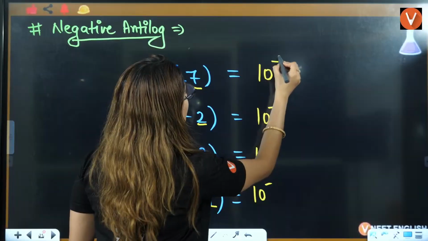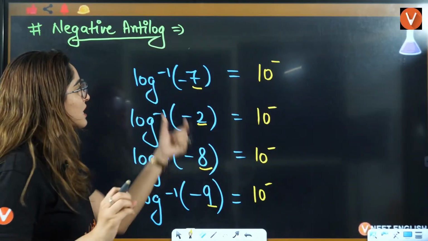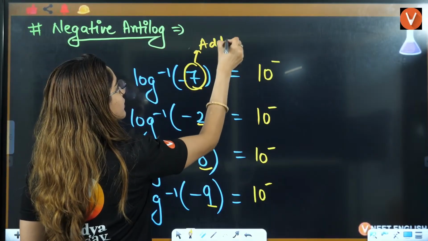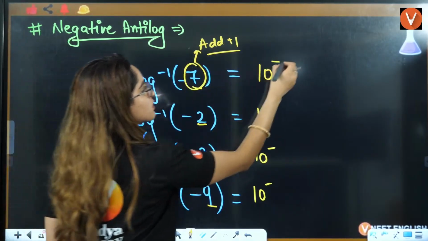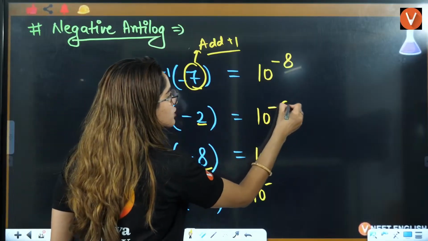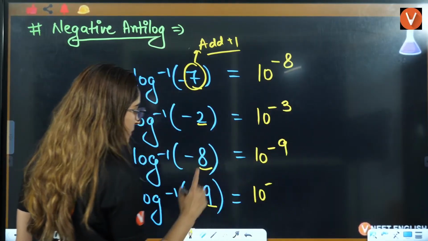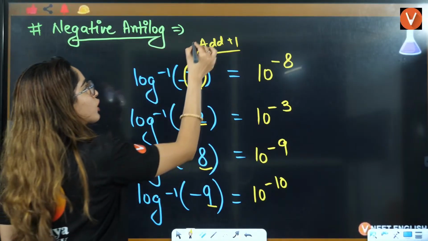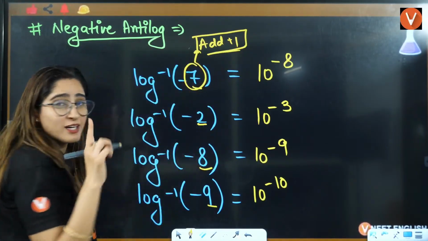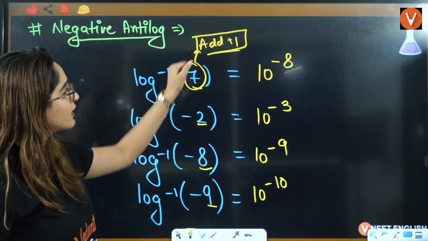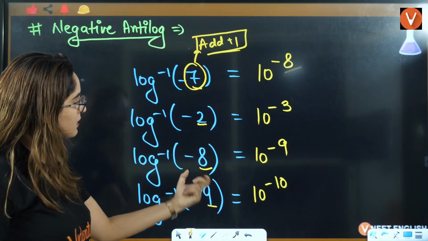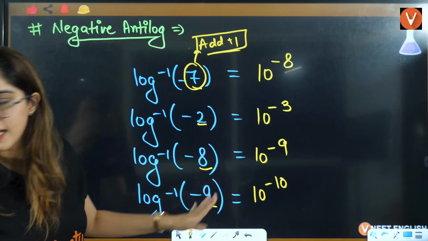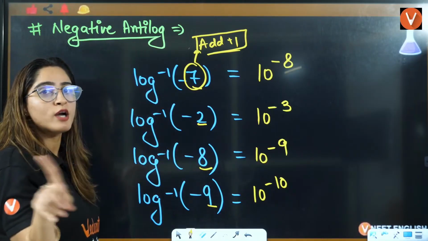Wait a minute. This is 10 raised to power. Students, correct this. This we have to add. We have to add 1 here. So this will be 10 raised to power minus 8. This will be 10 raised to power minus 3. It is 10 raised to power minus 9. This is 10 raised to power minus 10. This is not to be subtracted, this is to be added. Please mark it. Add plus 1, plus 1, plus 1, plus 1 here. One is added, not subtracted.